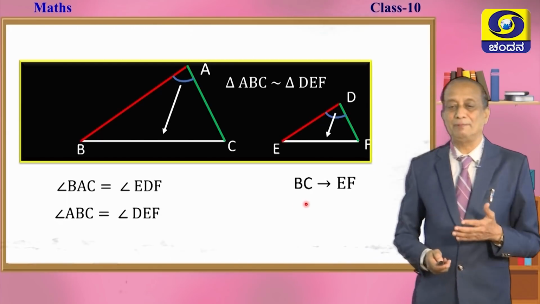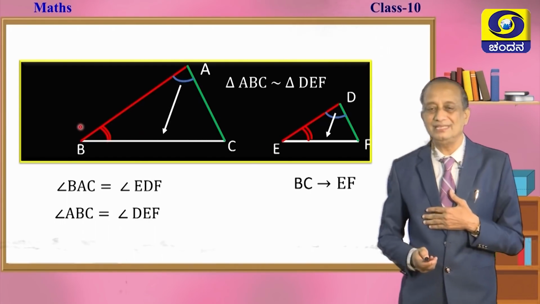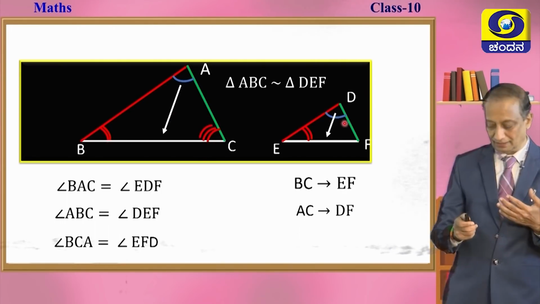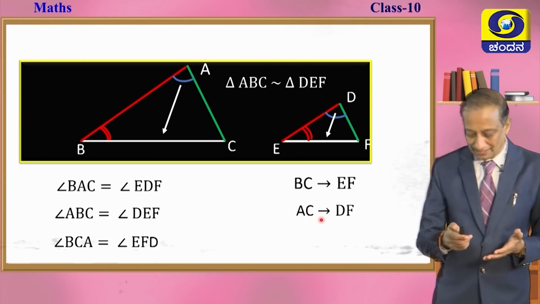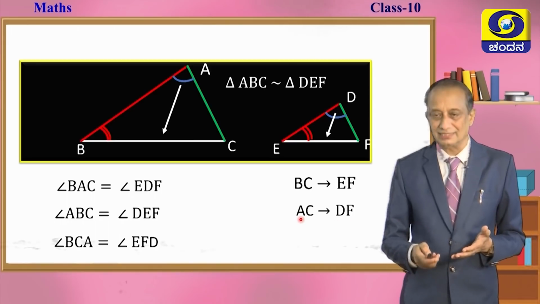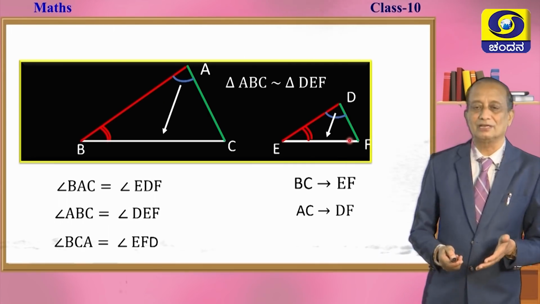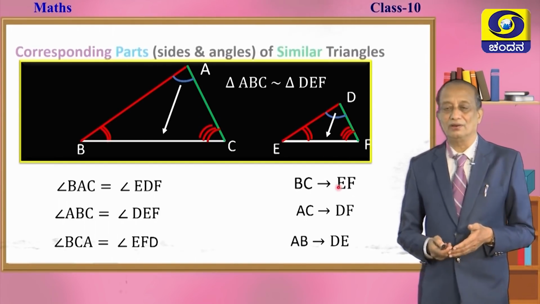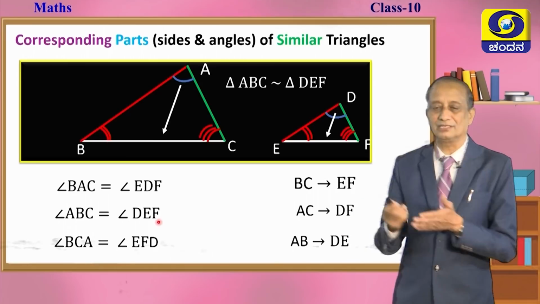Let us go to the other pair of angles. Angle B is equal to angle E. Look at the sides facing these angles. AC is facing angle B, and in triangle DEF, DF is facing angle E. Therefore, AC corresponds to DF. And finally, the third angle: angle C is equal to angle F. Look at the sides opposite to them. It is definitely AB and DE, the corresponding sides. So, these are called corresponding angles and those are called corresponding sides.